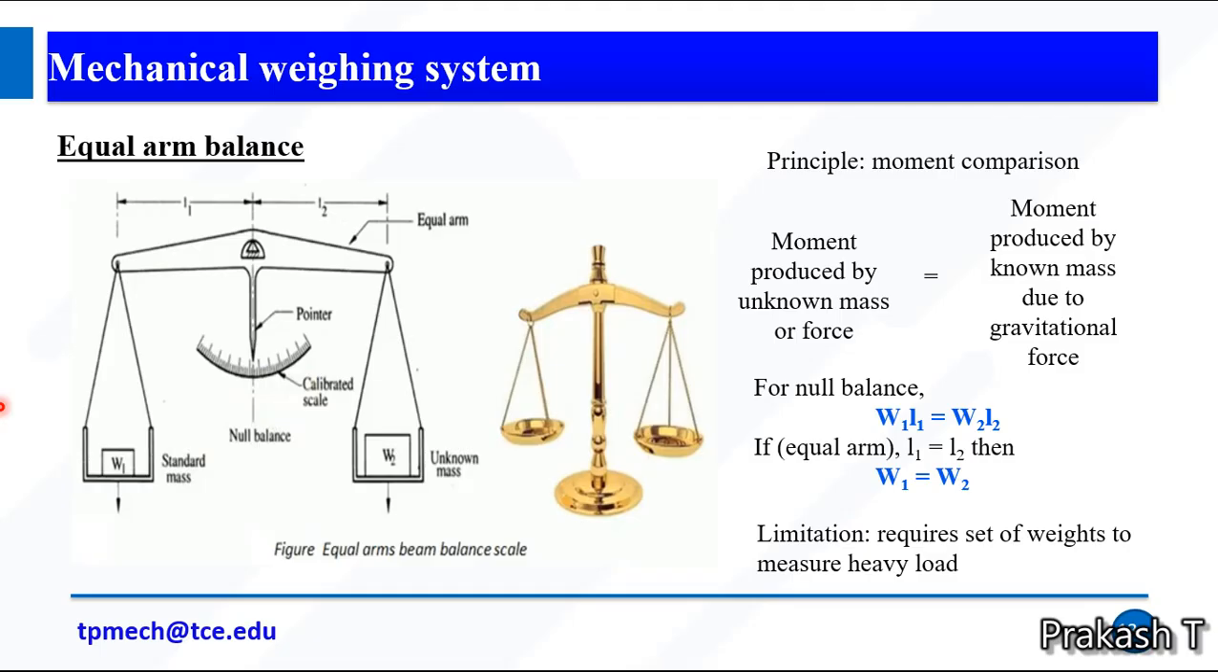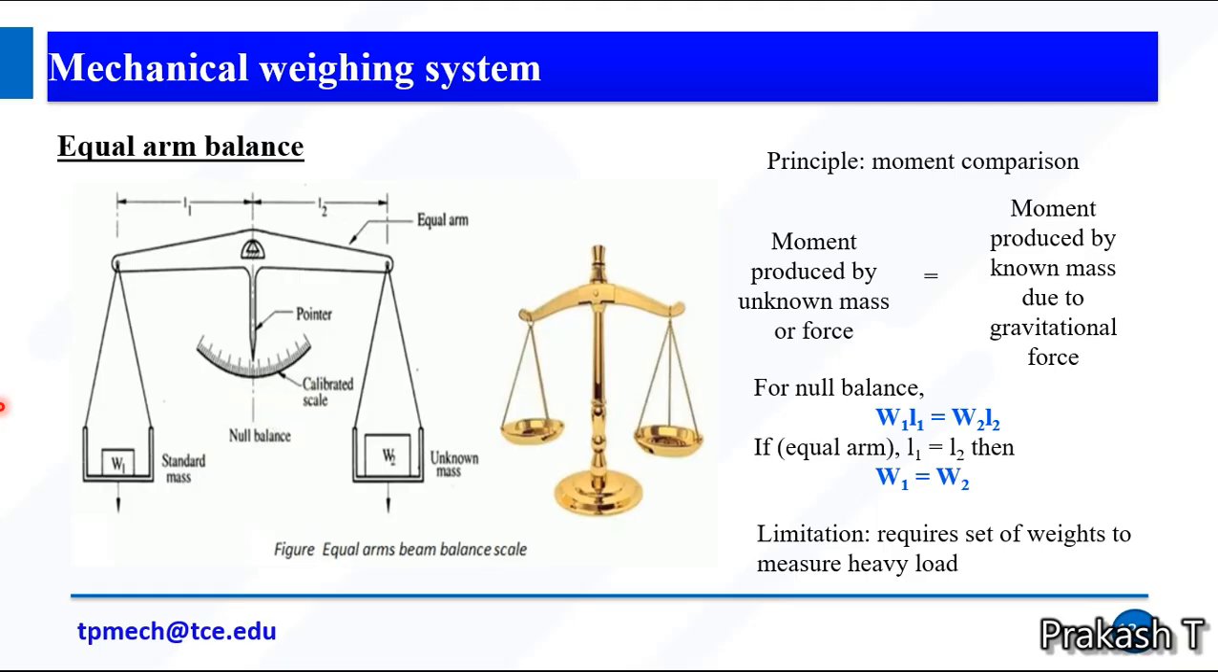Standard mass is a known mass. So we have arms of length L1 and L2. The pointer is placed on the center. So we have two arms of equal length. The principle is moment comparison.